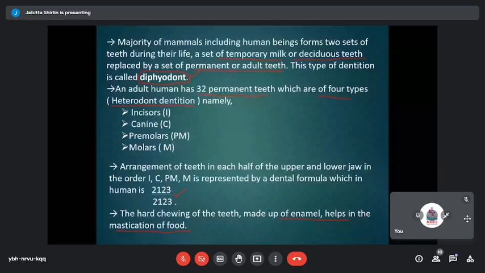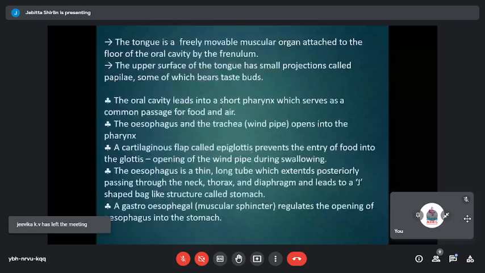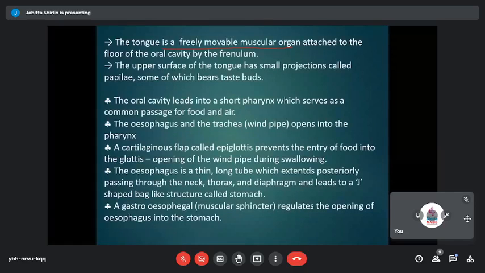When we talk about our tongue, you see the tongue is a freely movable muscular organ, and the floor of the oral cavity is where the tongue originates. This muscular tongue gets attached to the floor of the oral cavity by a structure called the frenulum. The frenulum is a structure that links our tongue to the floor of the oral cavity.